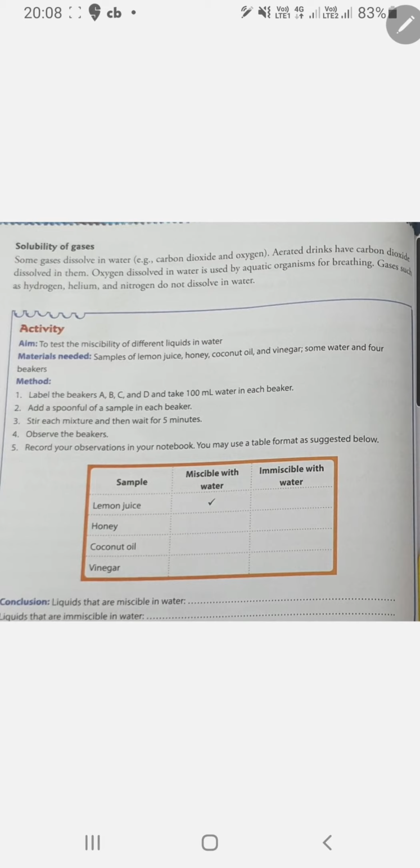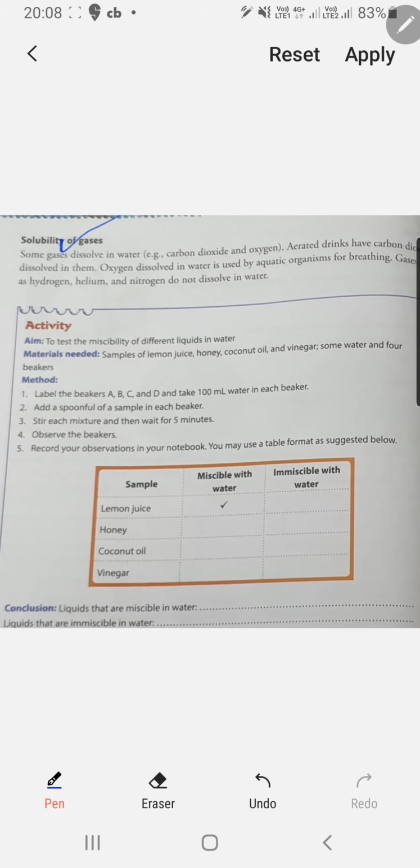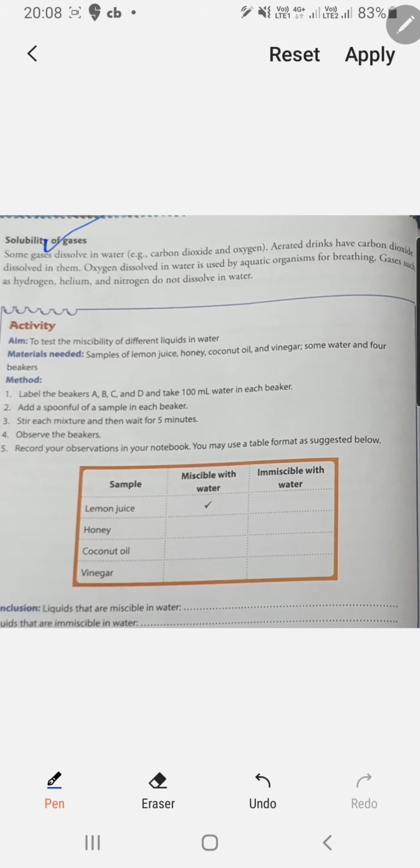There are two examples of gases mentioned here that are soluble; they get dissolved in water. If they get dissolved in water, it means they are soluble in water. So aerated drinks, like the cold drinks you drink, have carbon dioxide dissolved in them. The aerated drink is basically the soft drinks, the drinks which have gas. So soft drinks have CO2, carbon dioxide, dissolved in them. How do we write carbon dioxide? Like CO2. Oxygen dissolved in water is used by aquatic organisms for breathing.